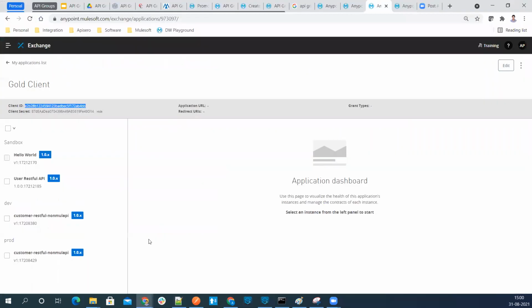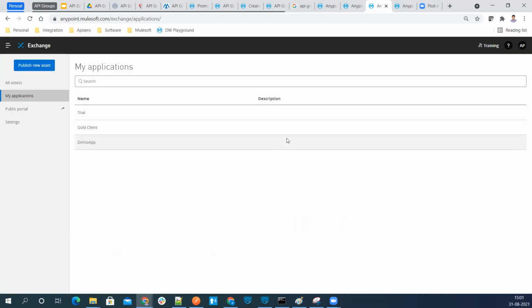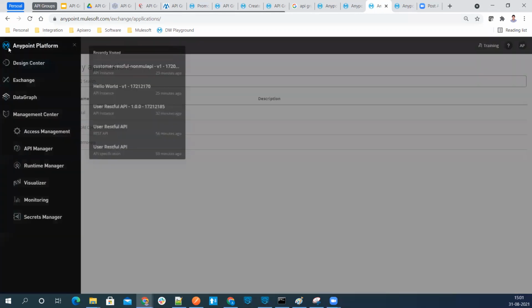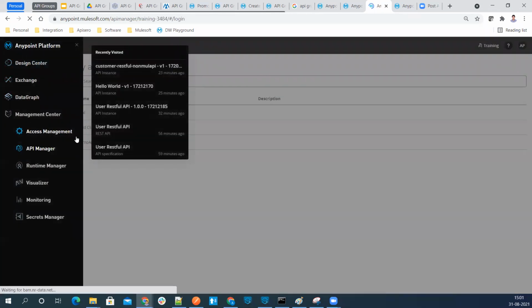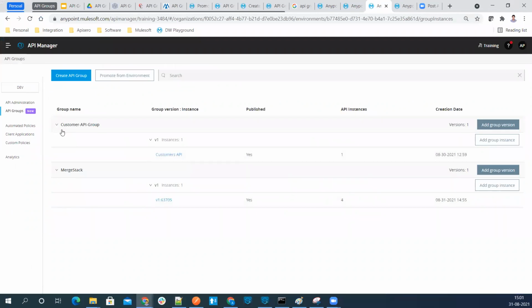Let me go back. Okay, now the exchange part is done. So we have published the API group over here and we have requested for the API group instance. Based on the SLA, we got the client ID and client secret also. Now let's go back to my API manager, where I can see these contracts for this API group instance. So this is my API group.